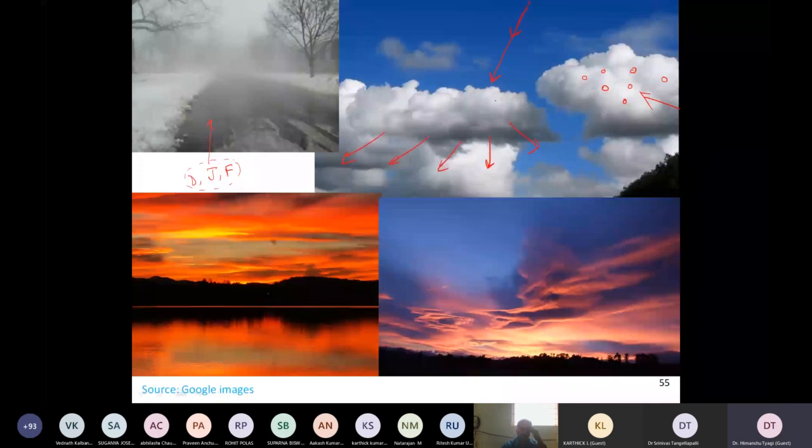Because these droplets are fully transparent, absorption is very, very low. Cloud by themselves doesn't absorb sunlight very much, maybe just 1% or even less than 1%. But what happens to this 1,000 watts per meter square, which was coming from the sun? It gets distributed. Maybe 50 watt goes over there, 50 watt goes there, 50 there, 50 there.